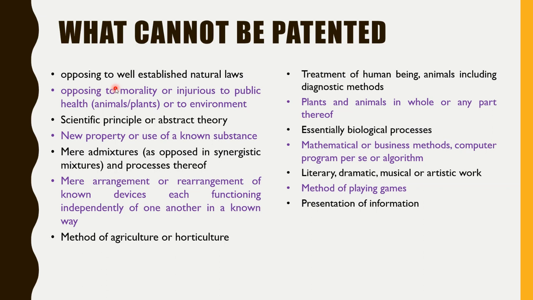So just adding two solutions and claiming it, for example, we have two tablets, one for fever and another tablet for cold. Both tablets have some content. Now you add both tablets together and prepare one new tablet, which will be able to solve cold as well as fever. That is just a mere admixture of two known products, right? So that cannot be claimed as a patent.